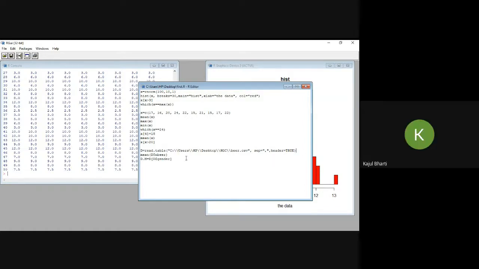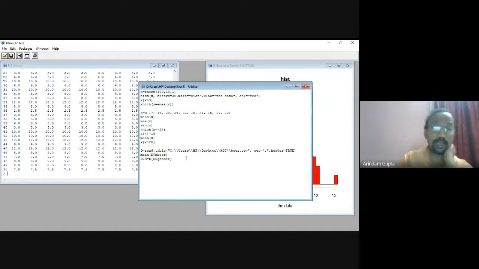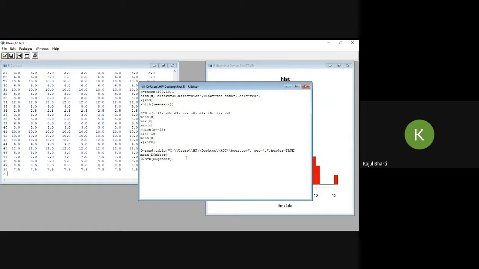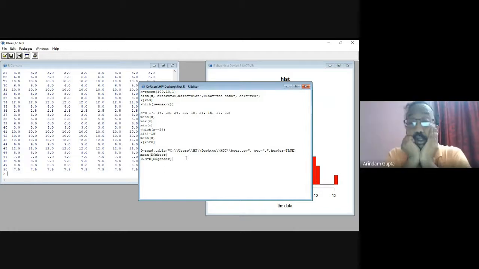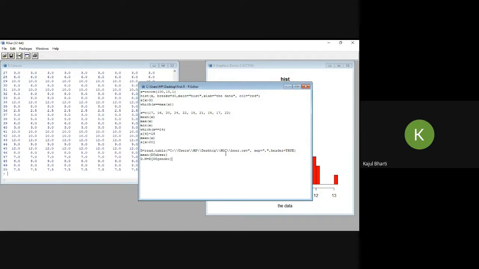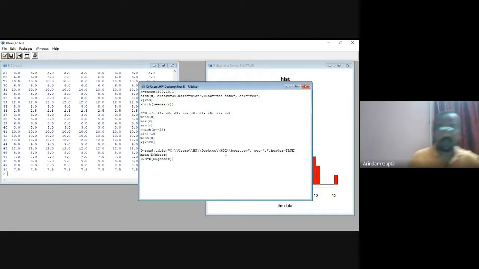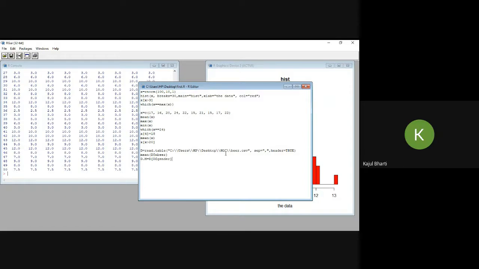Sir, what you have written after desktop, that H in between H and C? This is my location, my folder. This is your location. Okay, sir. I just want to keep this file. Okay, thank you, sir.